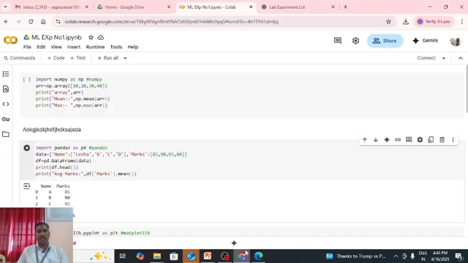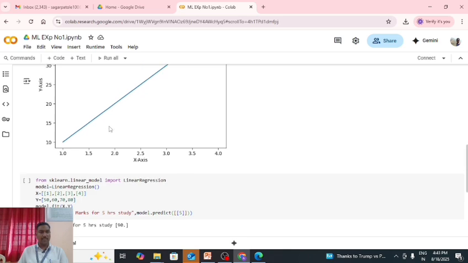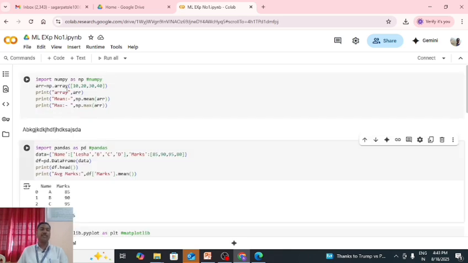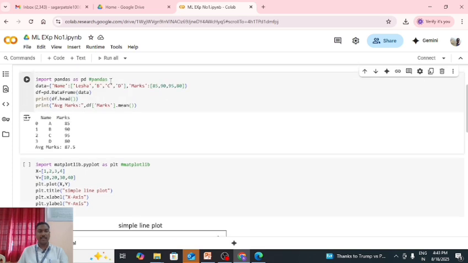We run experiment number 1 here, and with the help of this we can run this experiment. First see here, import pandas as pd. Pandas is the library name, and we use the import keyword so that we can access the pandas library. In the next line, data, we can give two columns: name and marks.